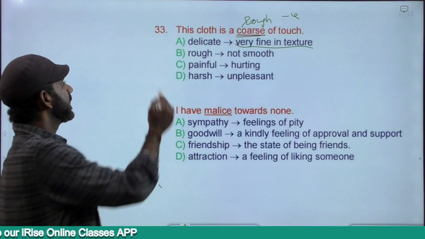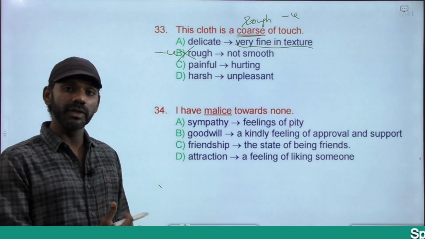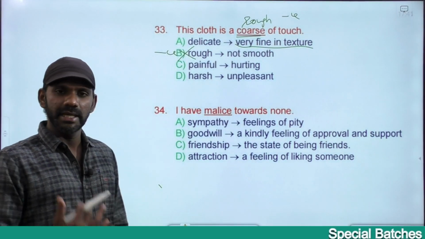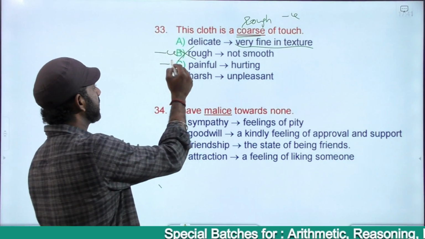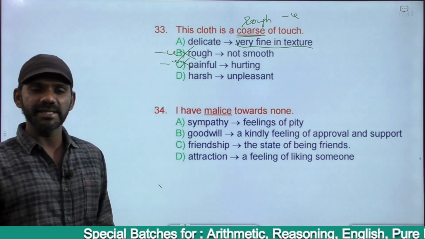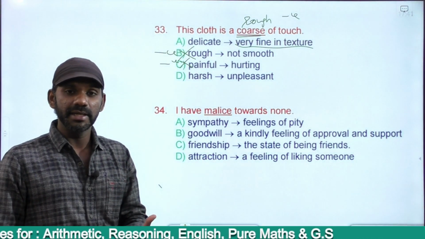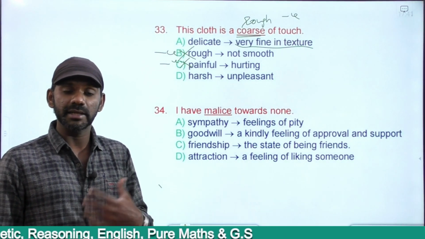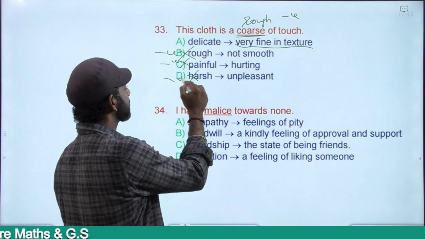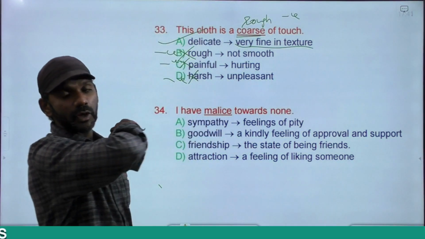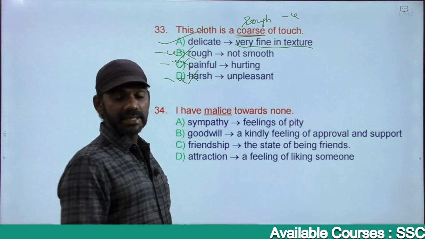We want the antonym. Negatively charged, eliminated. Painful, nowhere related to the word coarse. Painful means hurting, harming others, right? Causing harm to others. Negatively charged, eliminated. Harsh is unpleasant. He is being very harsh means very rude, very aggressive, being annoyed, being too excited, shouting at us, reprimanding us, punishing us and all. Negative, eliminated. Not pleasant at all. The only positive option among the given options is delicate. This cloth is very delicate to touch.